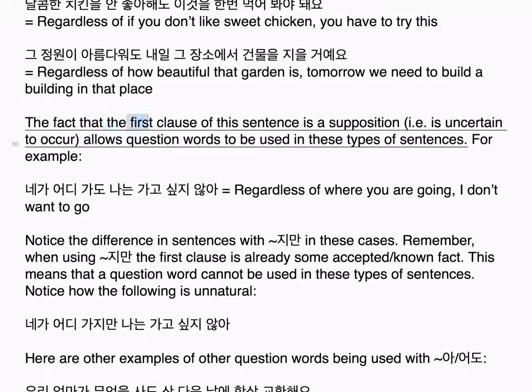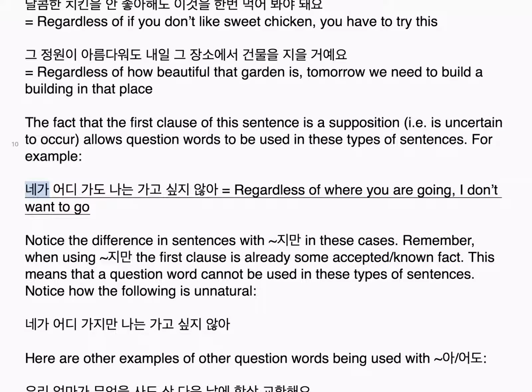The fact that the first clause of this sentence is a supposition, that is, uncertain to occur, allows question words to be used in these types of sentences. For example, 내가 어디 가도 나는 가고 싶지 않아. Regardless of where you are going, I don't want to go. Notice the difference in sentences with 지만 in these cases. Remember, when using 지만, the first clause is already some accepted known fact.